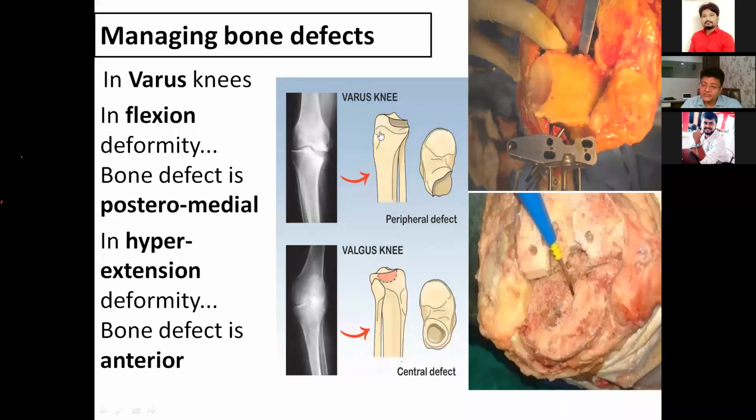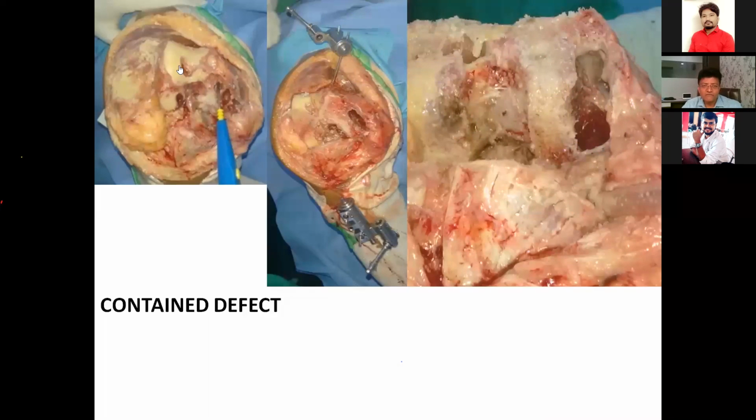In hyperextension, as I told you, the bone deformity is present anteriorly. This is a clinical picture of one of my patients showing a contained defect. I mean the defect is surrounded by cortical bone, so it is a contained defect, and it is not very difficult to manage this kind of defect.